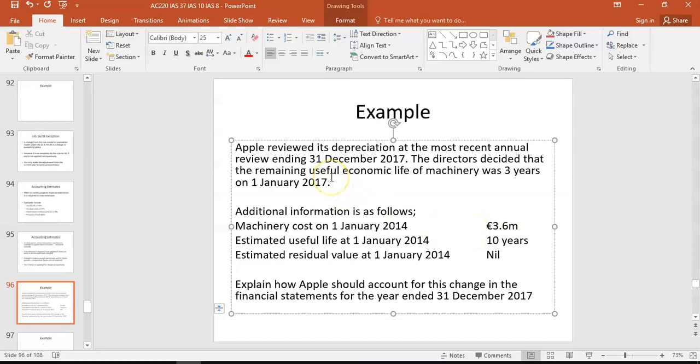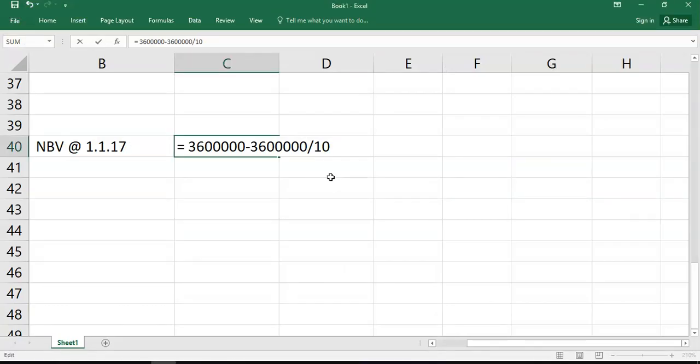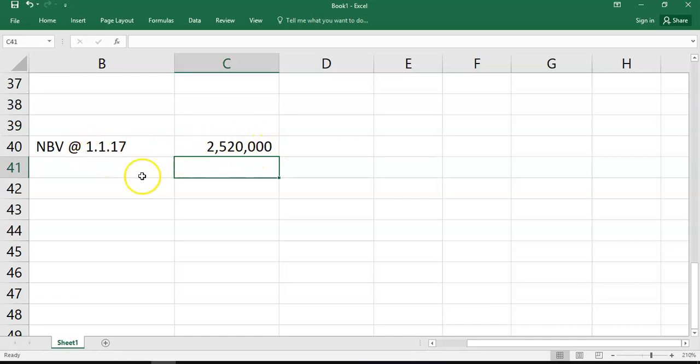So up until the date of change, you had 3 years times 3.6 million divided by 10. So your accumulated depreciation is essentially 360,000 times 3. So the net book value should be 2520 at the date of change. And all you simply do now is depreciation for 2017 will be that divided by 3.